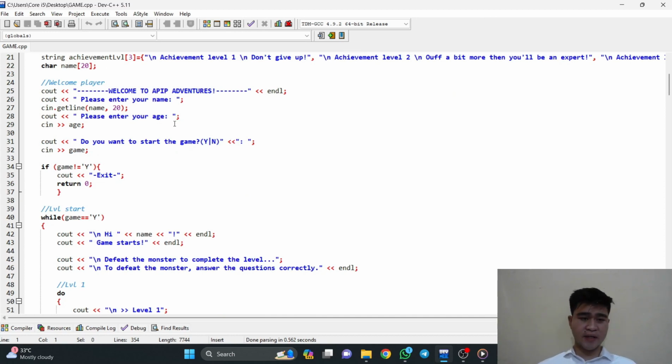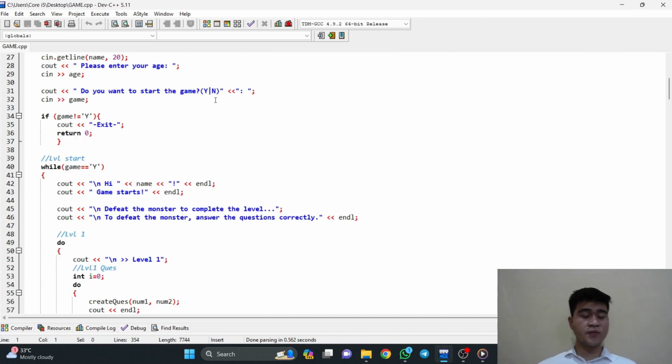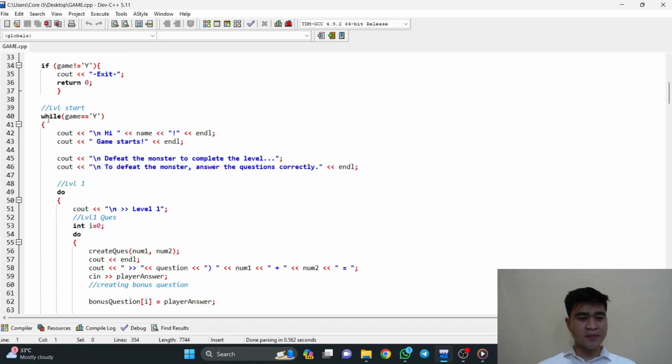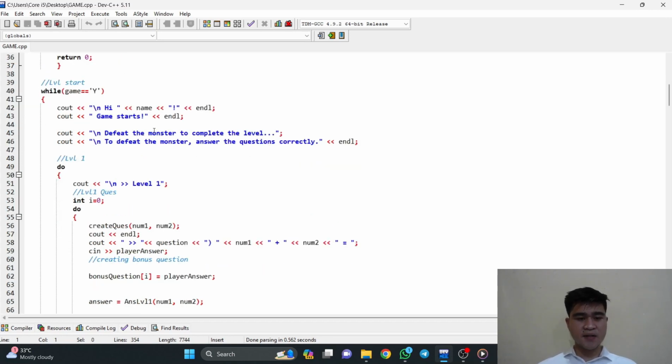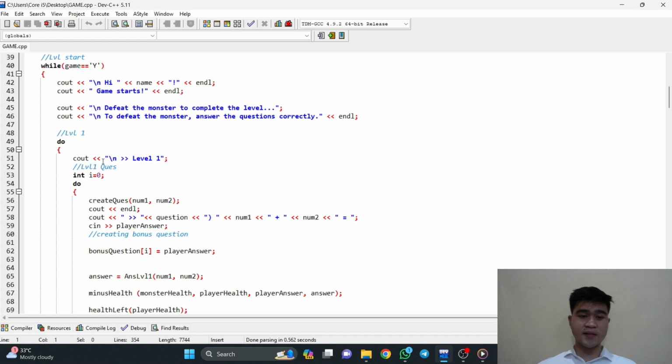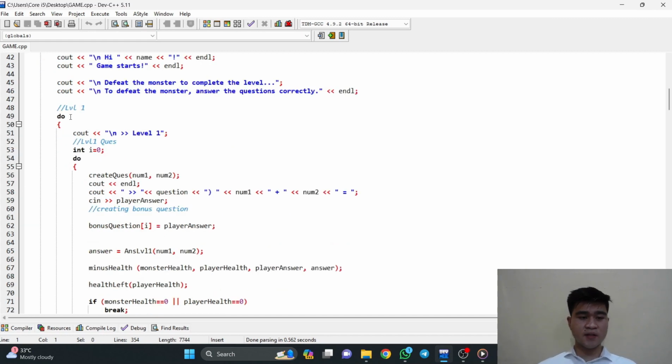Ask for the name, ask for the age. We ask the player, do they want to start the game or not, Y or N? If the player does not want to start, here you can see that the game just exits. The first loop will do its job, check the condition, and then the game starts. To defeat the monster, complete the level, just to say what the player needs to do to complete this level. And we're going to the first level, and here we use another loop, which is a do while loop.